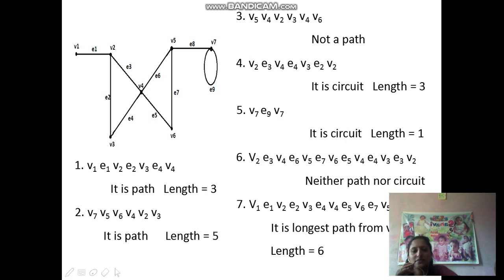And the last one is the longest path from V1 to V7. It is a path of length 6. Okay. So I hope all of you are clear about walk, trail, cycle and path. Go through the notes again and solve some examples on that. I am going to give you an assignment on this. Then you will be clear about all of these things.